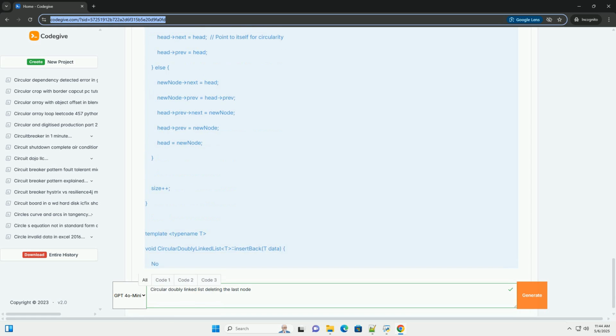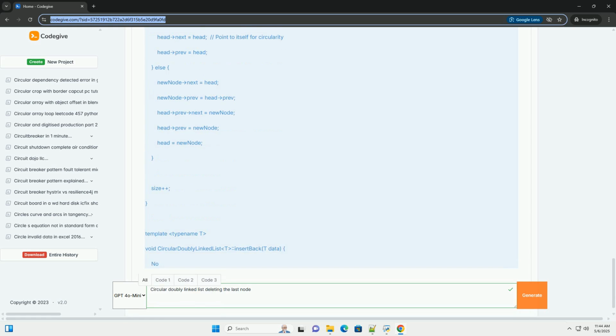head->previous = secondLastNode. We update the previous pointer of the head to point to the second to last node, completing the circular connection. delete lastNode. Now that the list is properly relinked, we can safely delete the last node from memory using delete. 4. Decrement size. Finally, we decrement the size of the list to reflect the deletion.